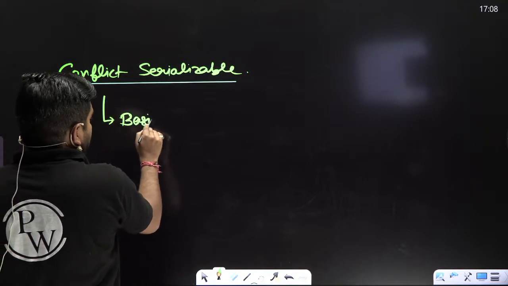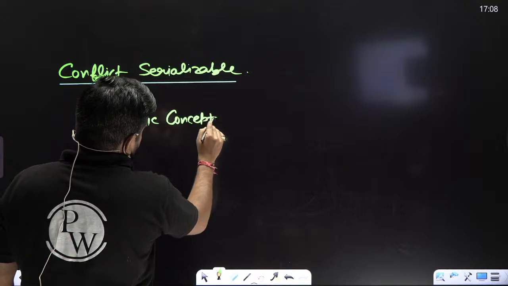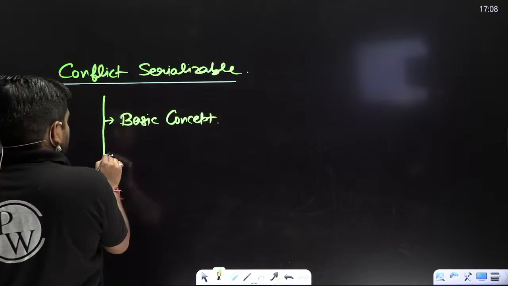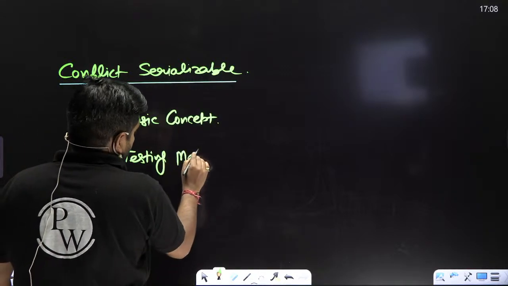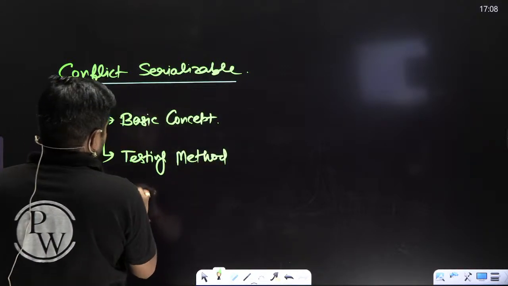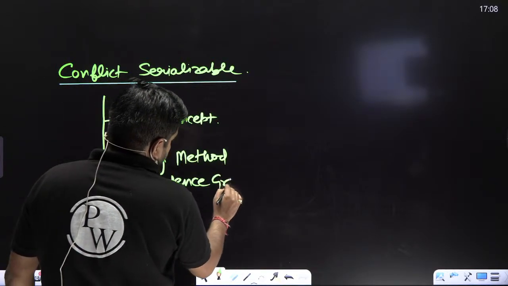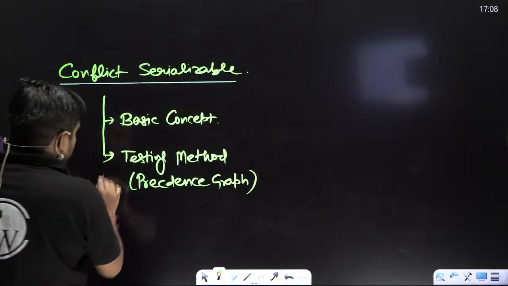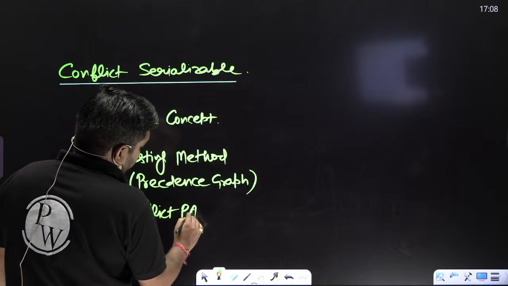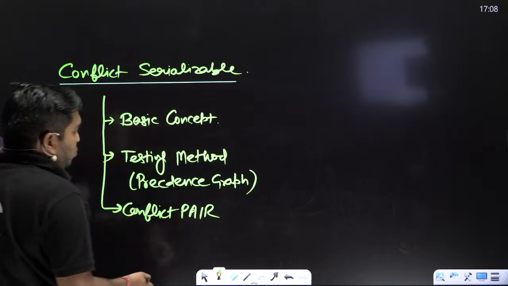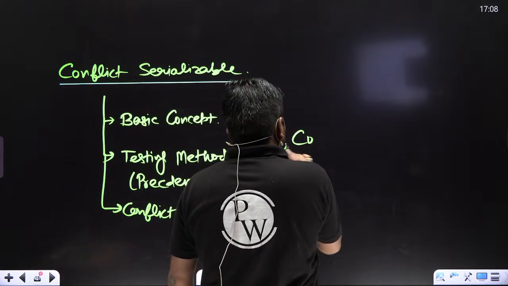What is the basic concept? Second, the testing method, the precedence graph. Yes, you can check with that method. And one more is conflict equivalence.